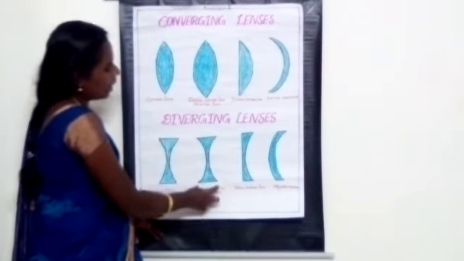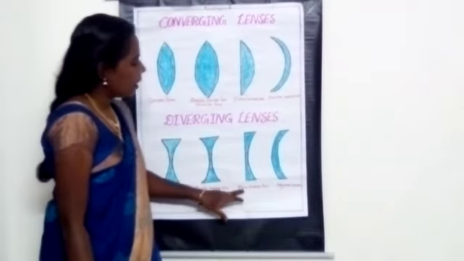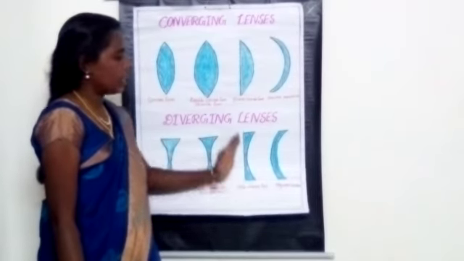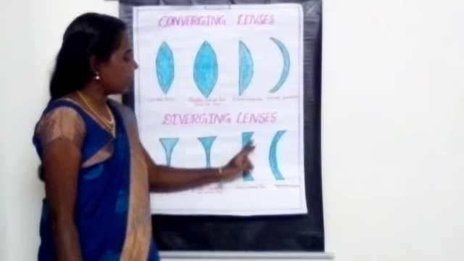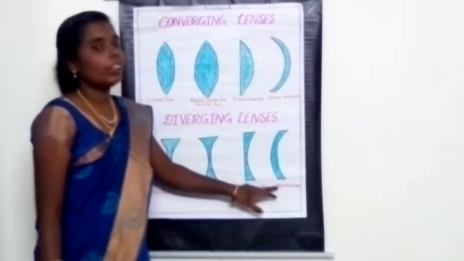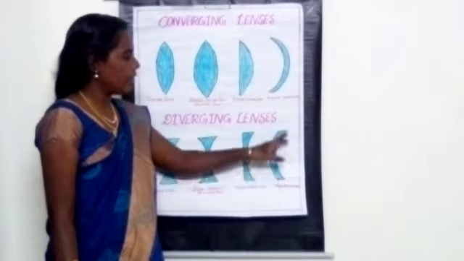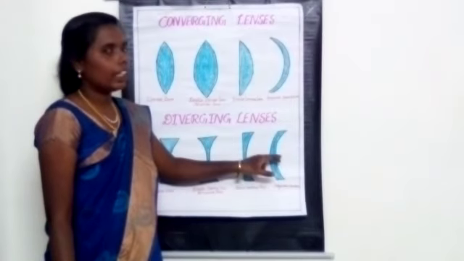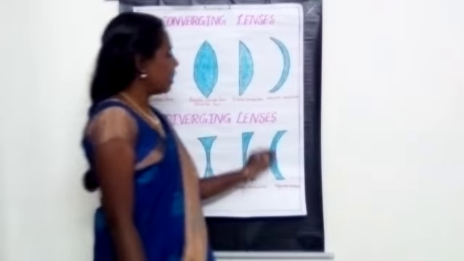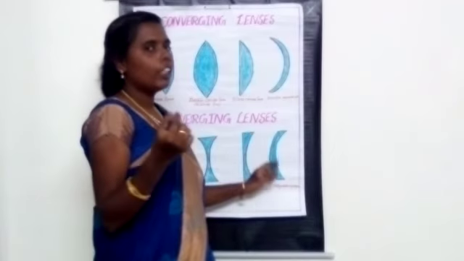This is a double concave lens or biconcave lens, and here it is a plano concave lens. Plano concave lens means one side is a plane surface and the other side is the refracting surface. For diverging lenses we also have the negative meniscus. Here it is thinner in the middle than at the edges.